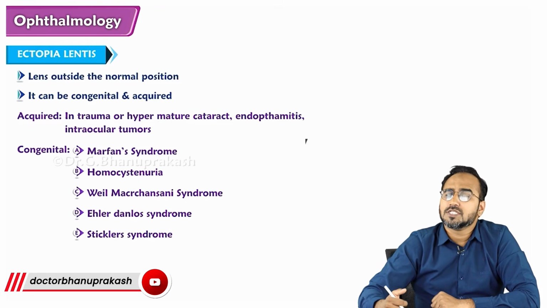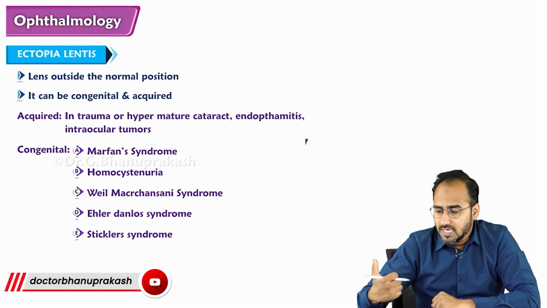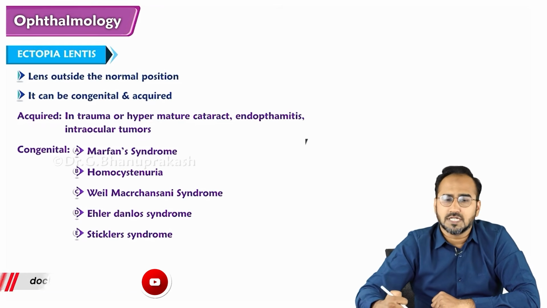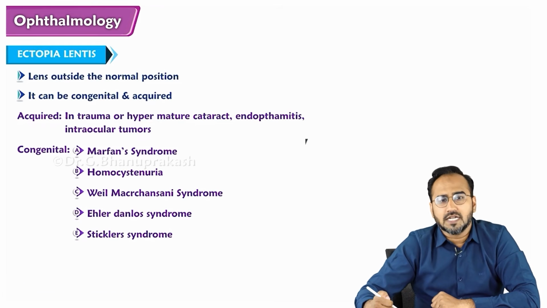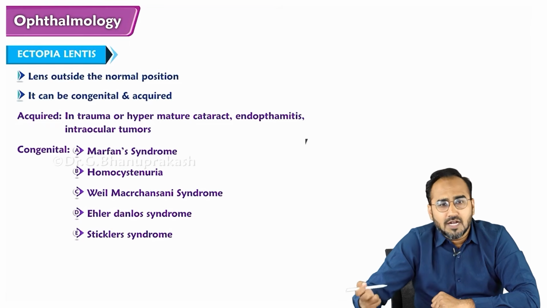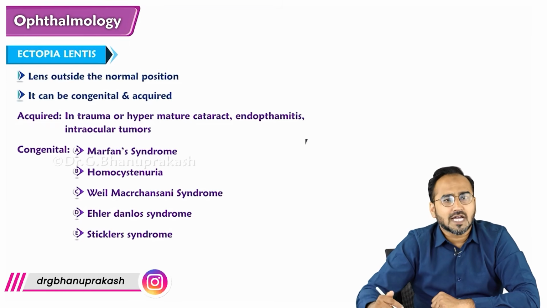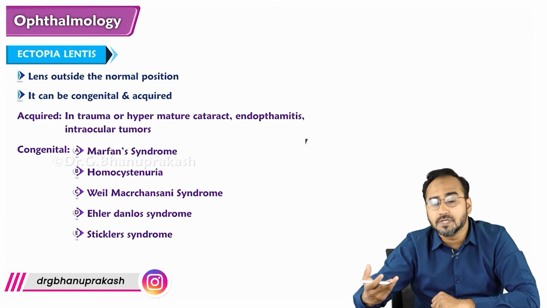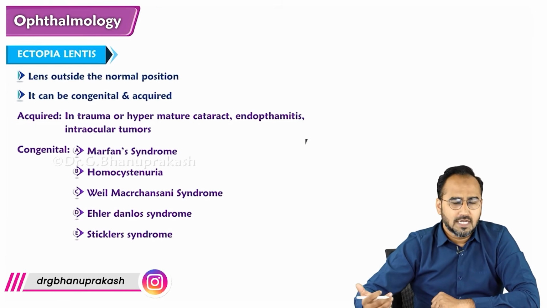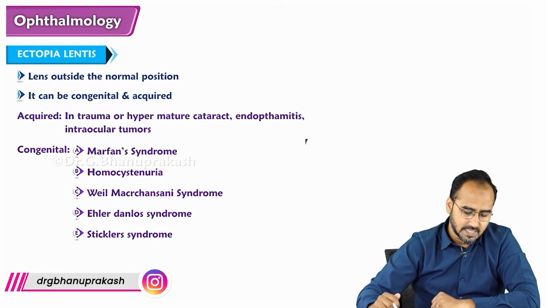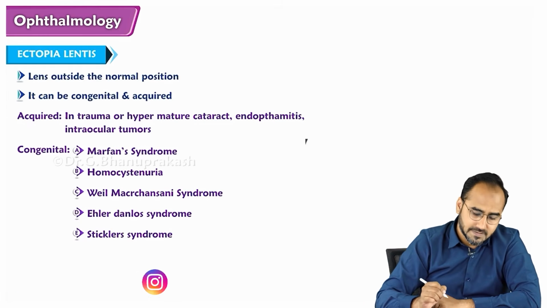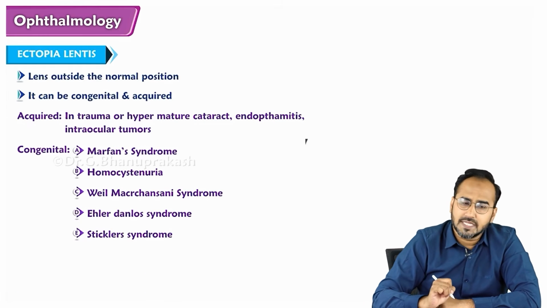The congenital causes of Ectopia Lentis might be due to Marfan syndrome, Weill-Marchesani syndrome, Ehlers-Danlos syndrome, Stickler syndrome, right? Homocystinuria is another cause. In these cases, you will see Ectopia Lentis. So basically, what is Ectopia Lentis? Lens outside the normal position.